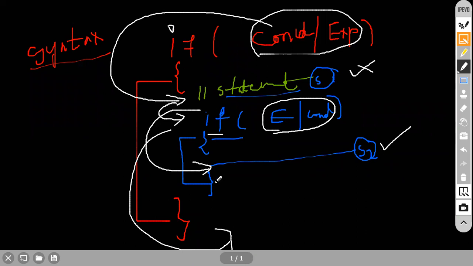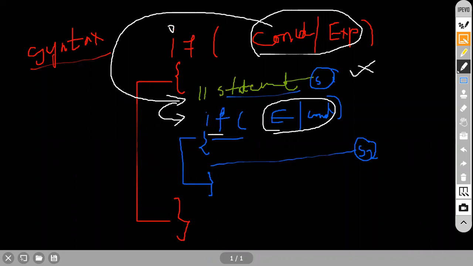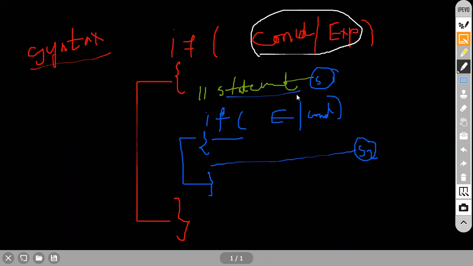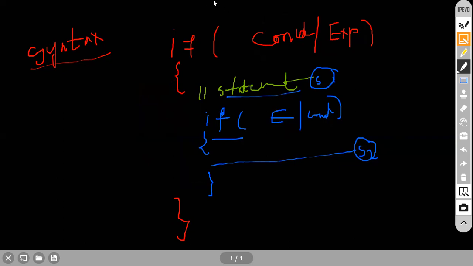Everybody clear? Guys, everyone clear? Clear now? You tell me. Clear or not? Okay, fine. That is what exactly I am talking about. It's very simple and easy.